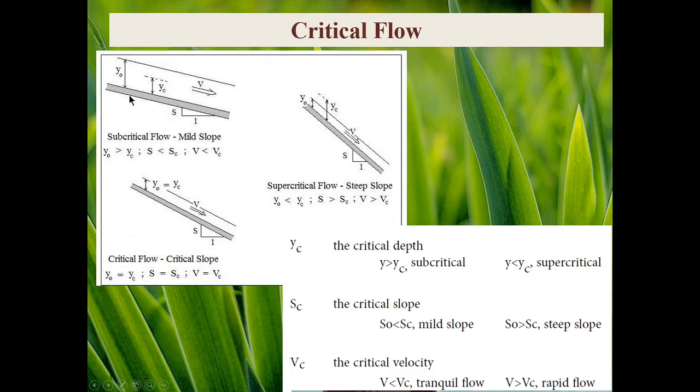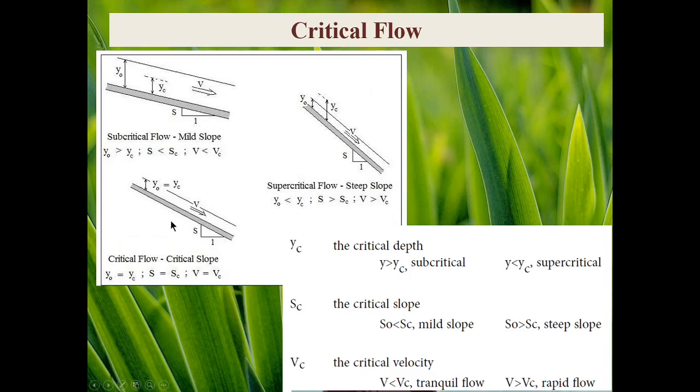Therefore, if the slope of the channel is higher than critical slope, what will happen? Flow would move very fast, even faster than the critical velocity, even faster than the wave speed. Therefore, we will have supercritical condition.